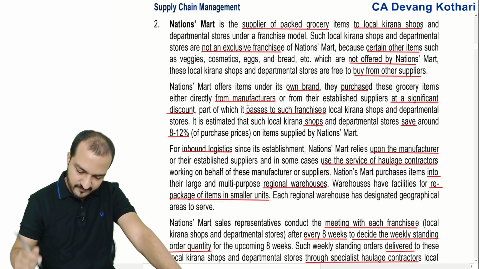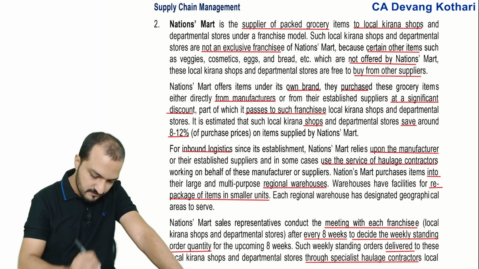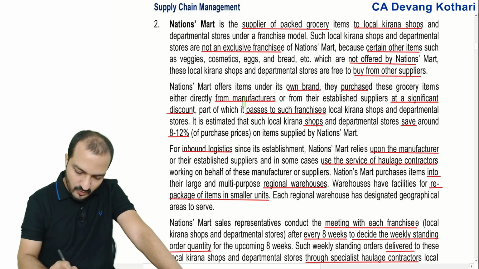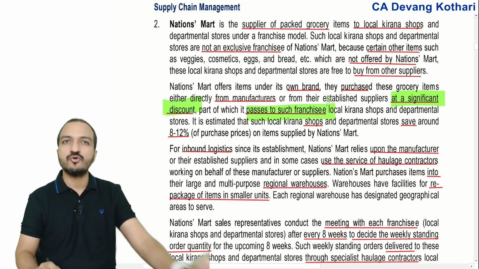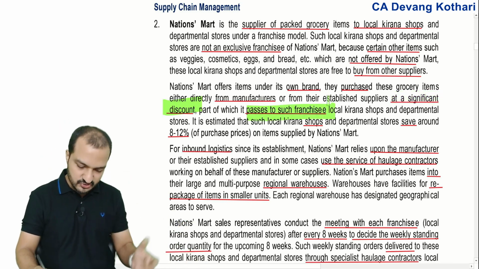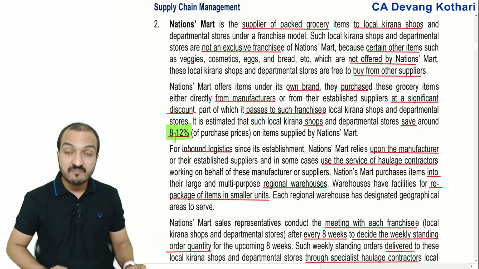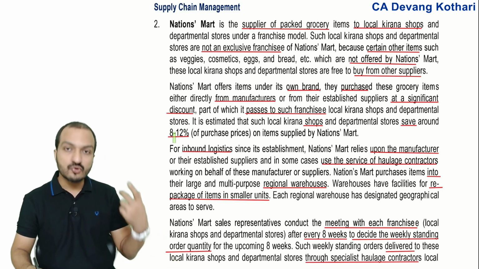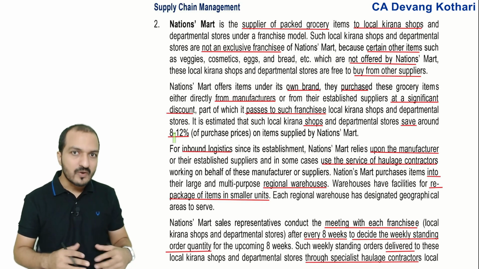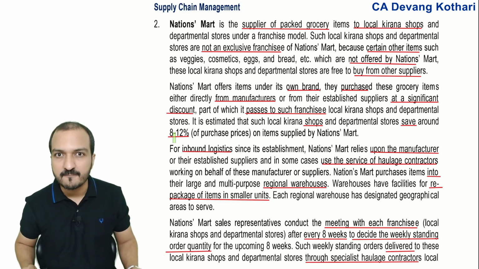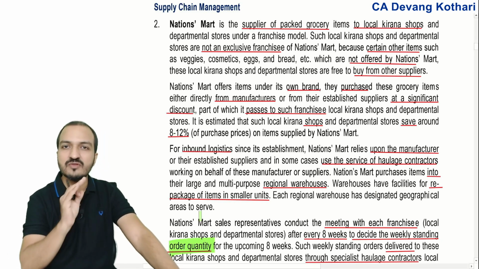Let's see. I see some problems in this company. You are getting the goods at significant discount, and that discount is passed on to the franchisee owners, to the kirana shops. So yes, you are giving the kirana shops quite sufficient discount. Maybe because you are giving them at such a huge discount, that is why you are not offering them any flexibility. You have made them compulsory to fix the order quantity for the next 8 weeks and stick to that order quantity.